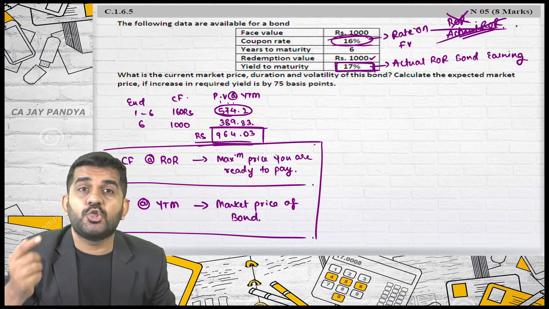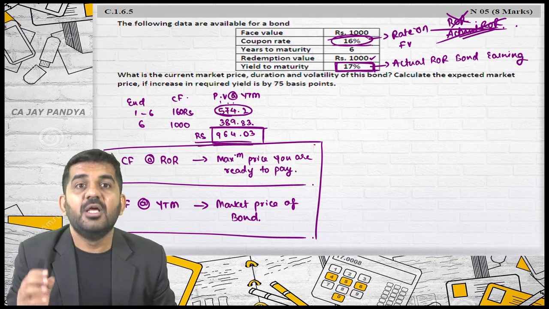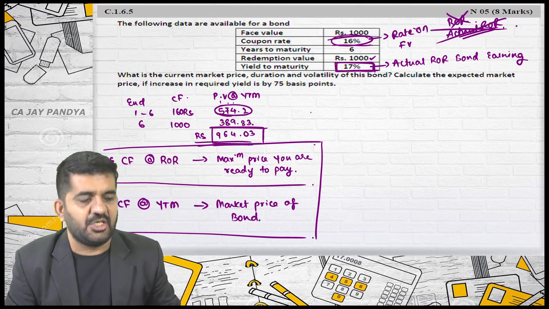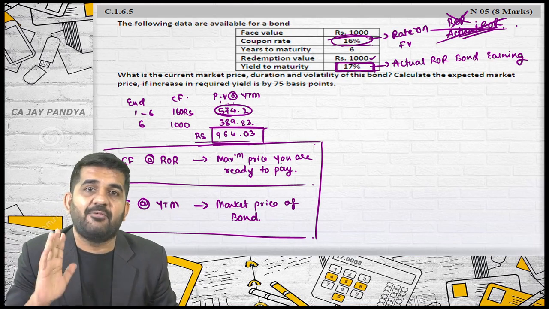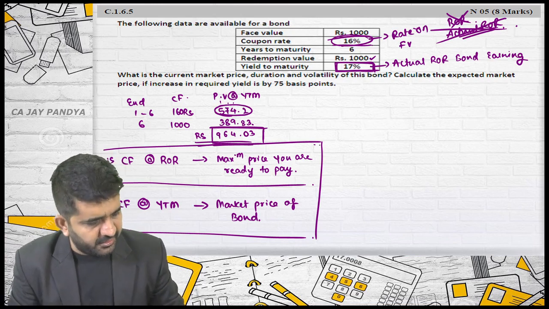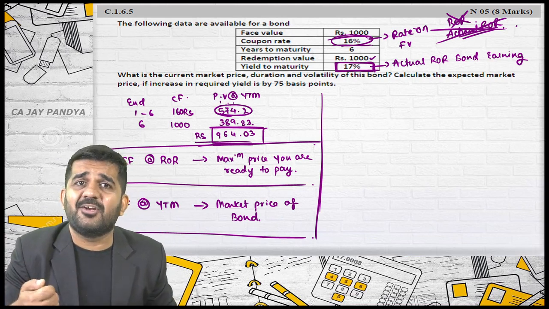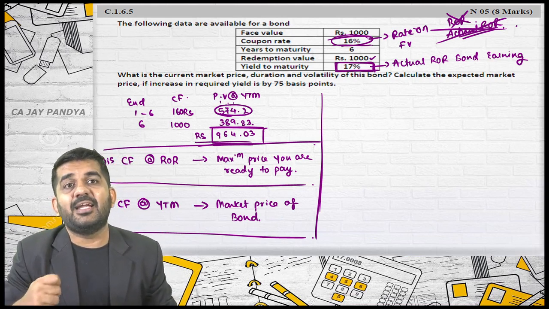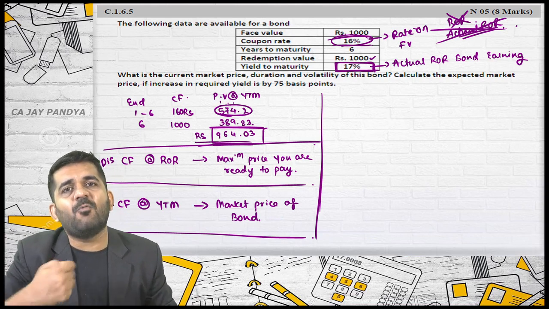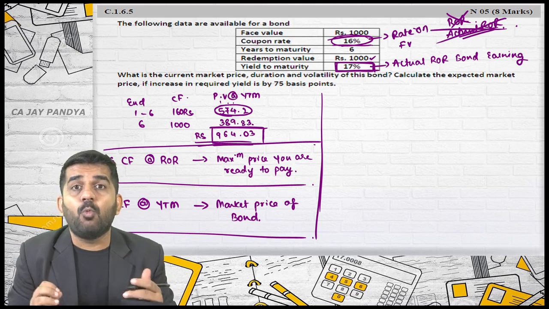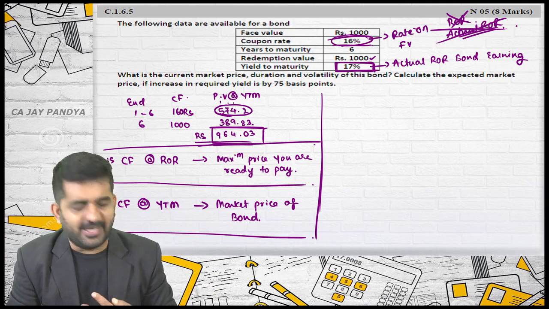Price of the bond should be face value, or face value of the bond should be market price of the bond. Then only it will be exactly 16%. But otherwise this is a coupon rate. It is a rate on face value and never should be considered as required rate of return. Is it alright? Remember this always. If you discount it at your required rate of return, then you will be getting the price which you are maximum ready to pay. And if you discount it at YTM, what is YTM? What the market is actually earning. So you will be getting the market price of the share.